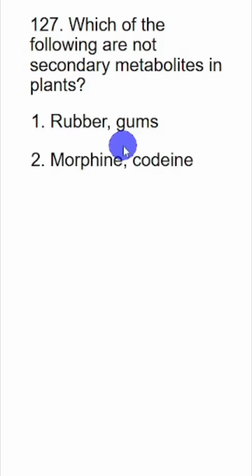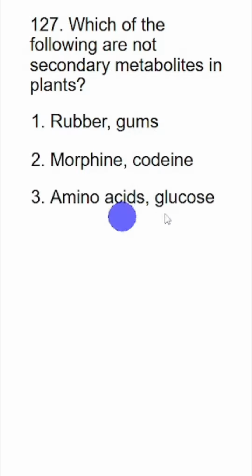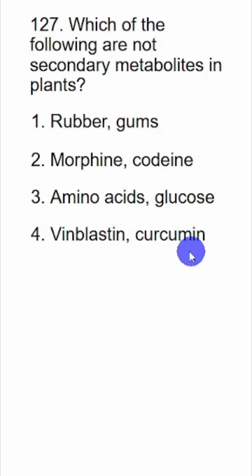Which of the following are not secondary metabolites in plants? So see, this topic is very important. By heart the table. Rubber and gums, these are polymeric secondary metabolites. Morphine and codeine are alkaloids. Amino acids and glucose, these are primary metabolites. These are important intermediates. Vinblastine and curcumin, these are drugs. So option 3 is the right answer.